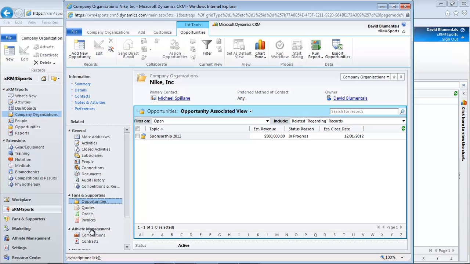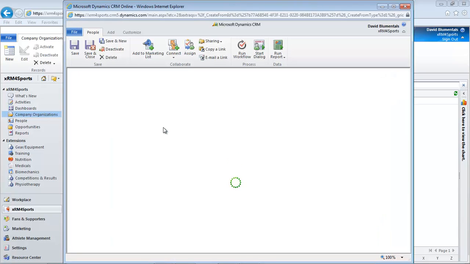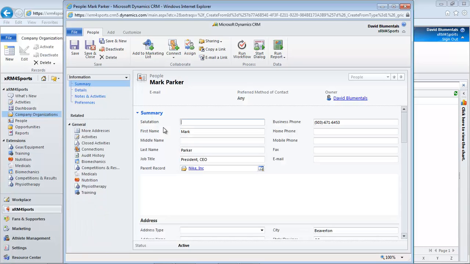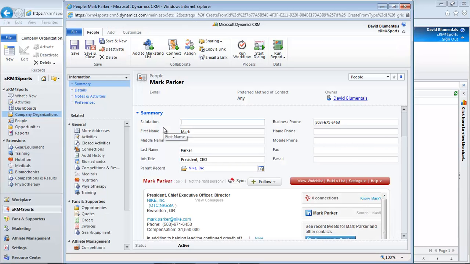Before our meeting, we want to review the people we are meeting with. To view or edit a person record, all we have to do is click on the applicable folder. You will see the record is like the company record, divided into tabs that we can navigate from the top left-hand side.